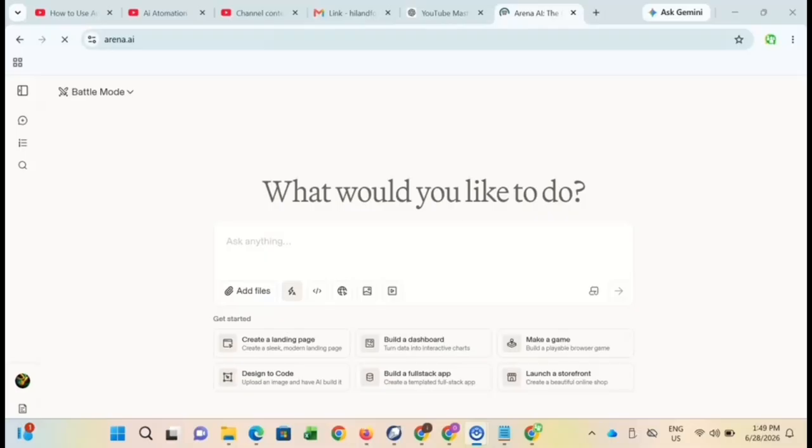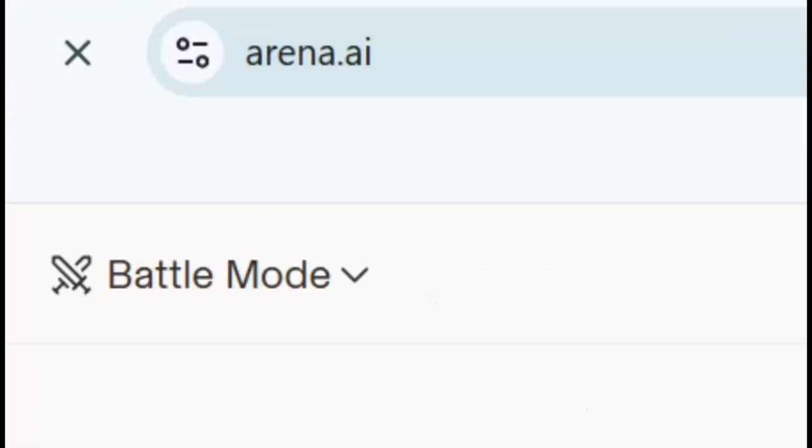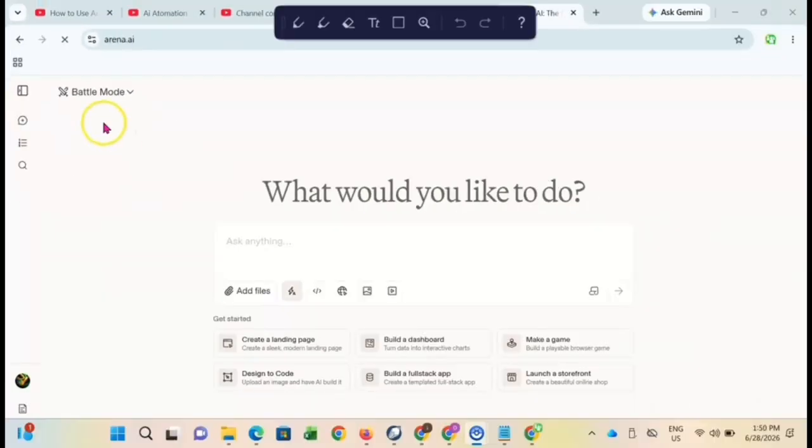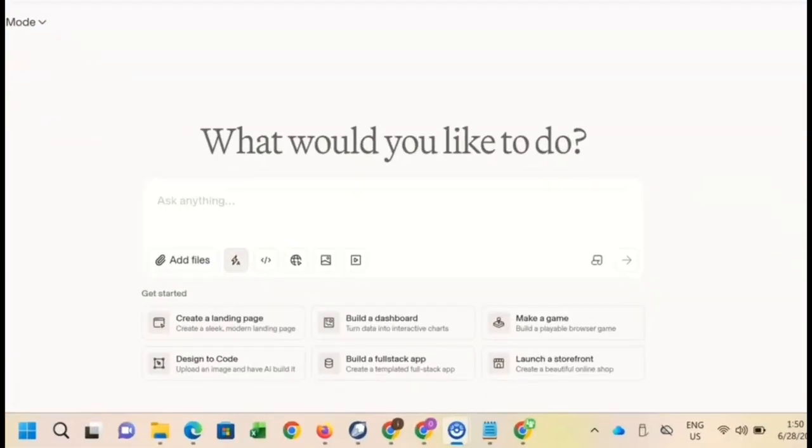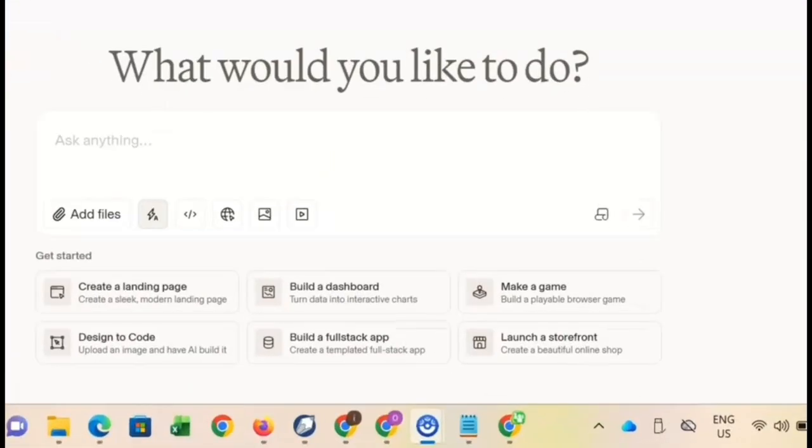In case you have not used Arena.ai before, and you do not have money to pay for all those premium apps, Arena.ai is your best go-to place. There are a lot of things you can do. Let me just show you but a few. You can see, get started. These are a few of the possibilities of Arena.ai.